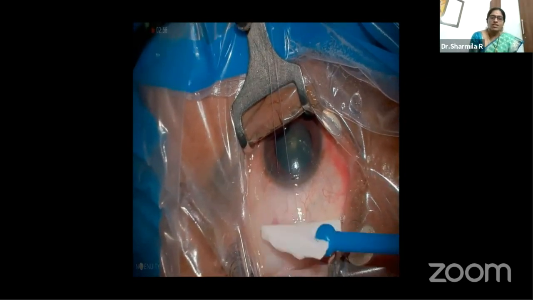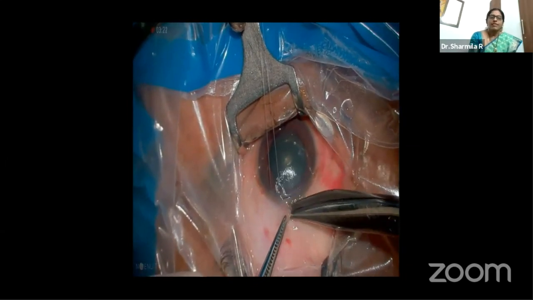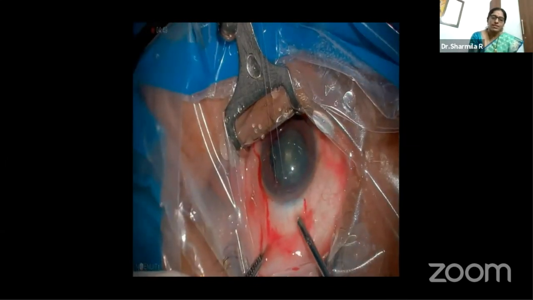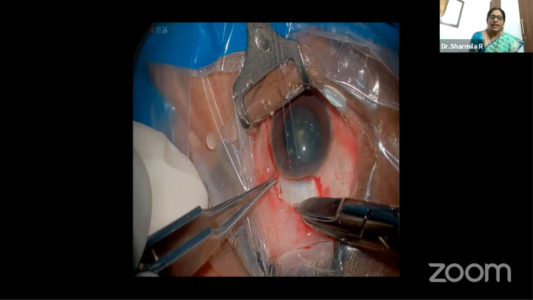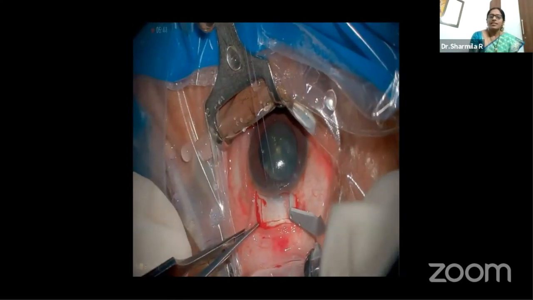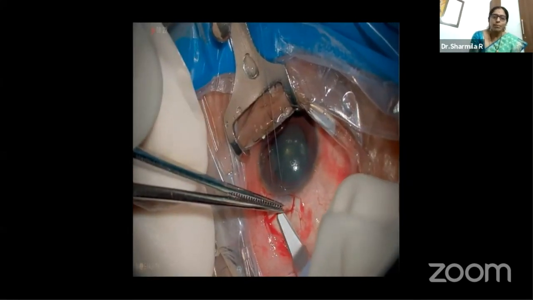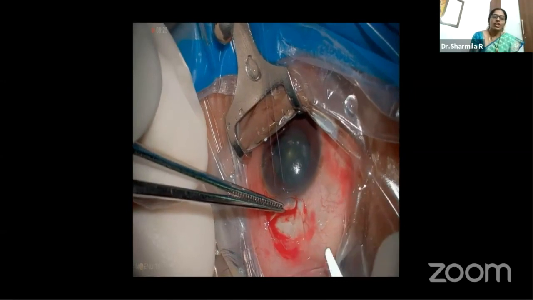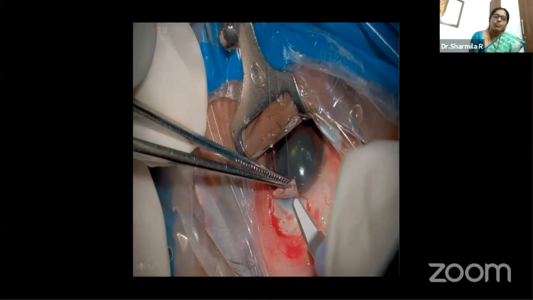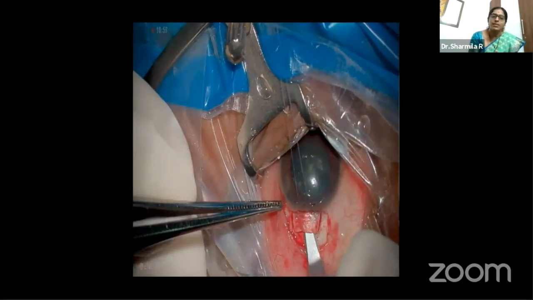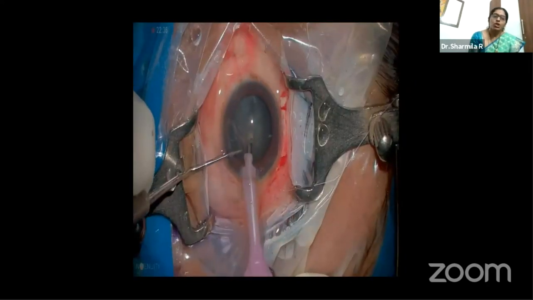Initially, there is always a transition phase because we are all used to one particular system. And whenever we move on to the next, there is definitely some learning curve involved. That is something which we all have to go through. So that was the initial feeling which even I had, because we are not used to looking at the screen and visualizing the structures and doing it. But thankfully, it was not all that bad. This was like the first surgery which I recorded. So it went on quite smoothly. It was very nice to visualize the structures. Actually, the depth of perception, basically seeing the surgical limbus, where it is the blue and the white zone meeting, and all these things are very, very good for teaching as well.